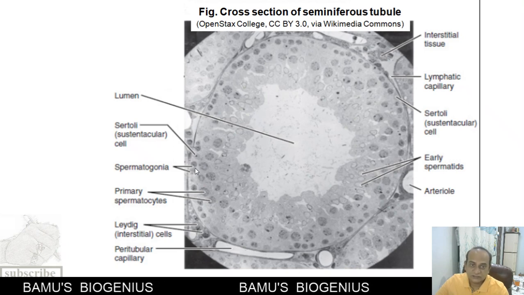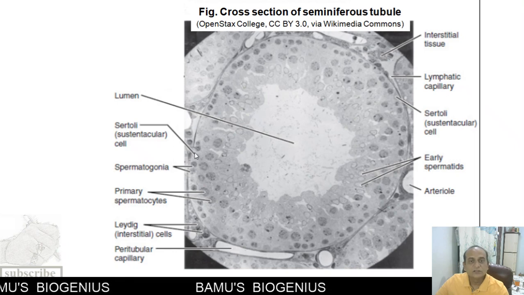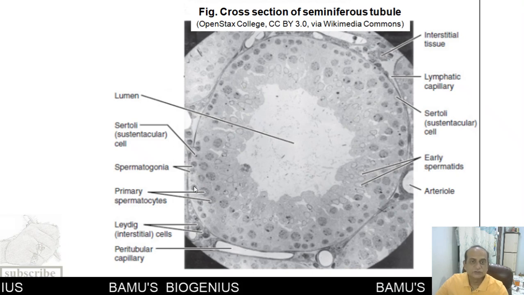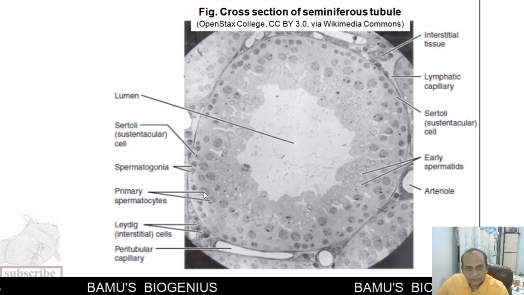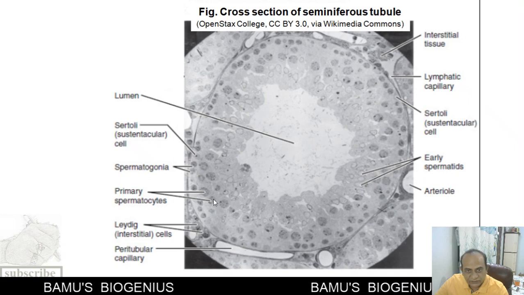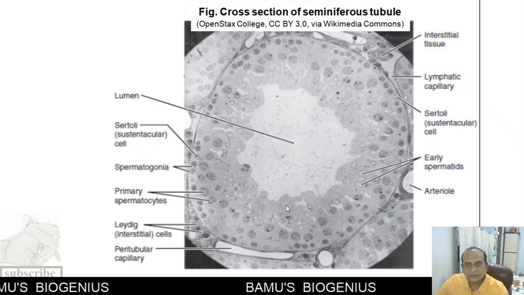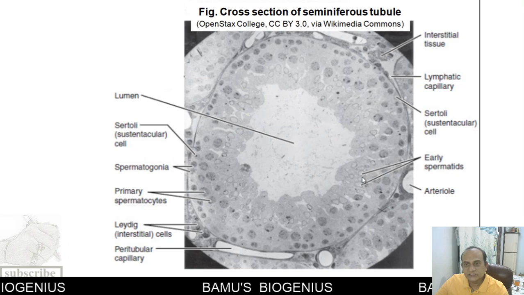Now these stem cells are responsible for undergoing mitosis and producing primary spermatocytes. So you can see here primary spermatocytes. Along with that, certain secondary spermatocytes, then early spermatids can also be seen.